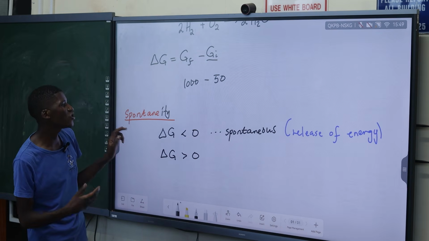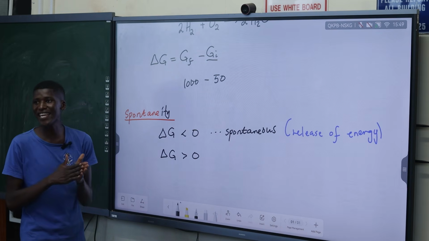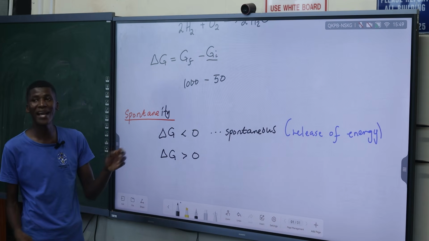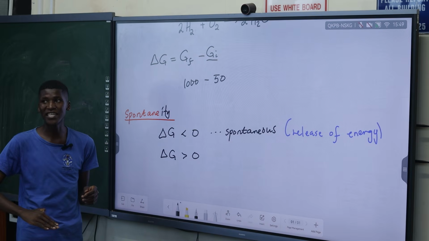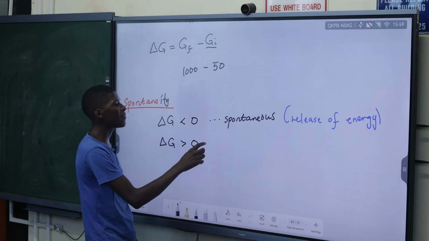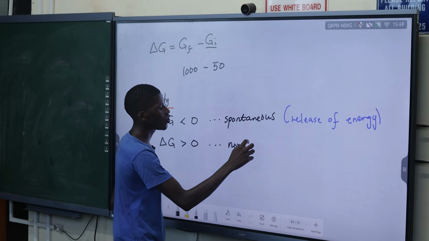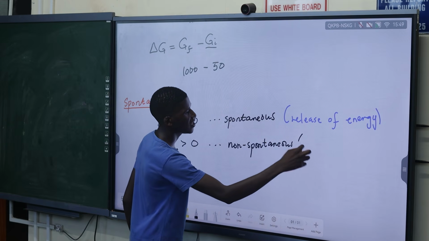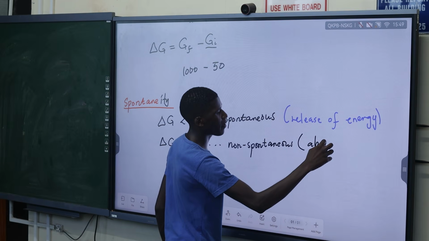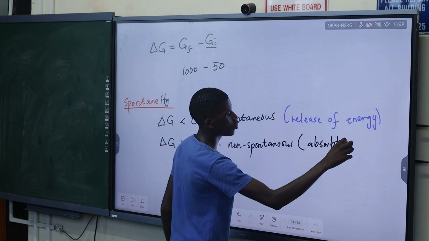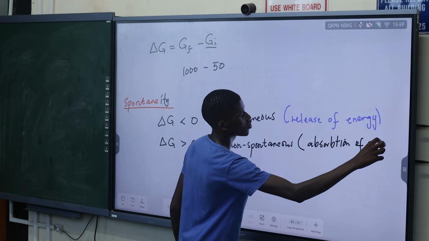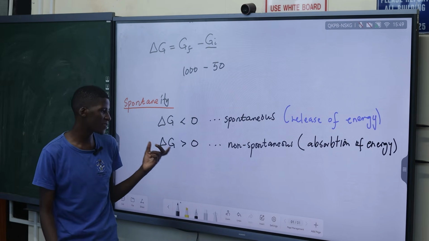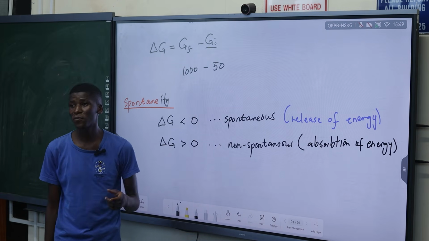And naturally, reactions can never go from lower energy to higher energy. They always move from higher energy to lower energy. So this one becomes non-spontaneous because you need to add energy so that this reaction can happen. Basically, you need particles to absorb energy. So when Gibbs energy is negative, there is a release of energy. When Gibbs energy is positive, there is an absorption of energy.